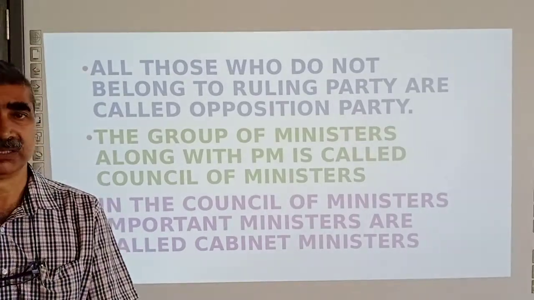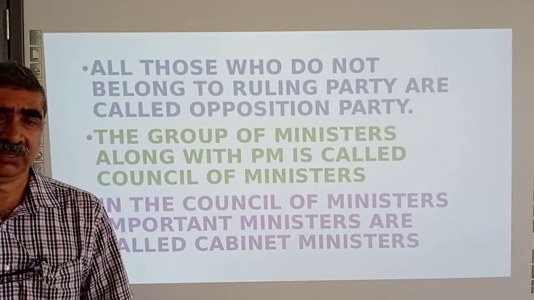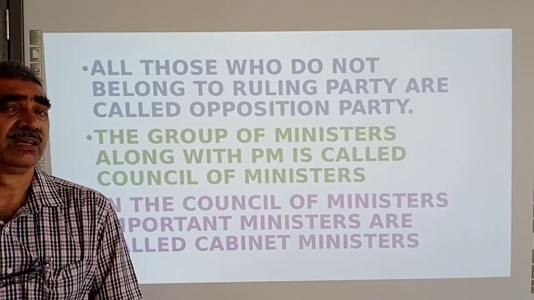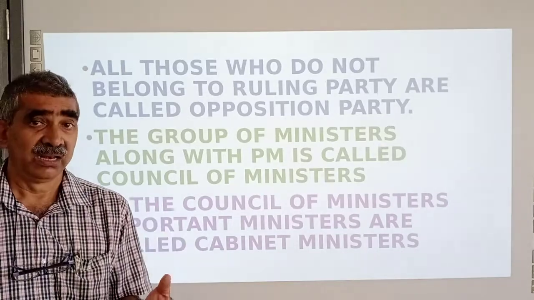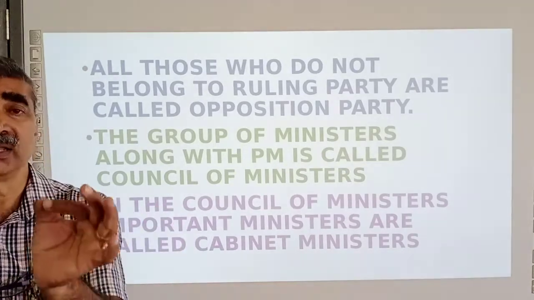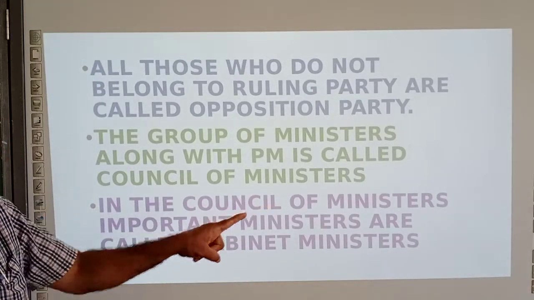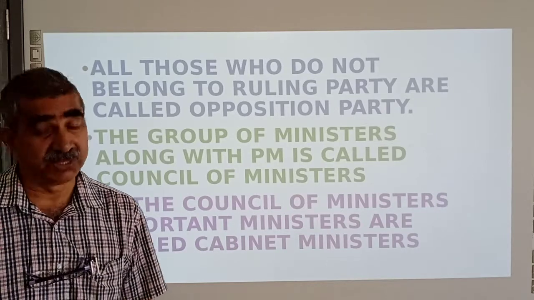Otherwise, they cannot attend. Ministers of state means ministers who are helping the cabinet ministers. They cannot attend the cabinet meeting unless they are specially invited by the Prime Minister. So in the Council of Ministers, important ministers are called cabinet ministers.